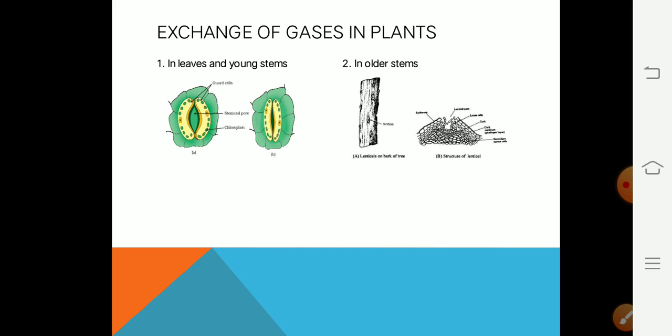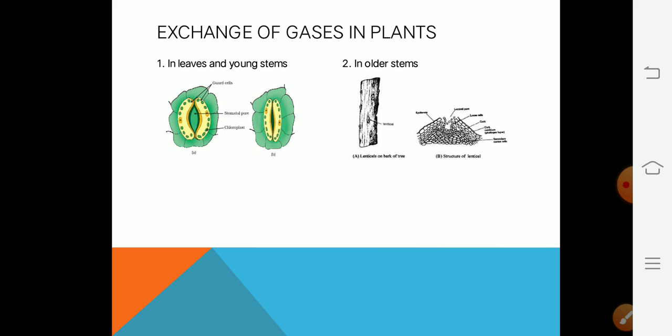In plants, the leaves and young stems have pores called stomata. These stomata are guarded by kidney-shaped cells known as guard cells, which regulate the opening and closing of these pores.